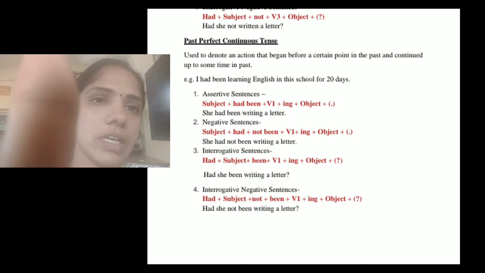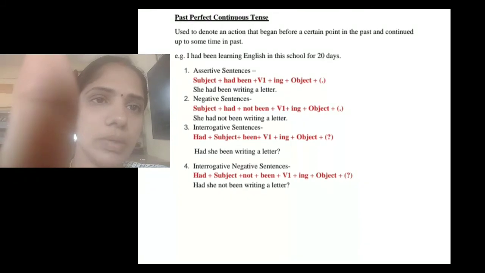Then negative sentences. She had not been writing a letter. Here is the rule: subject plus had plus not been plus verb first form plus ing plus object plus filler.